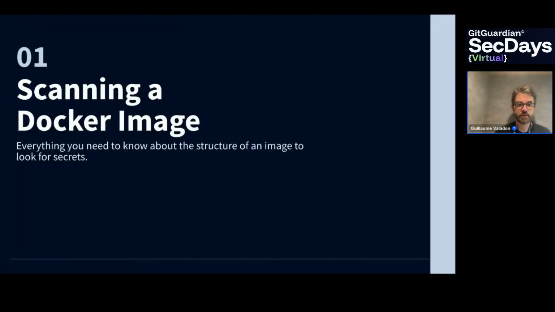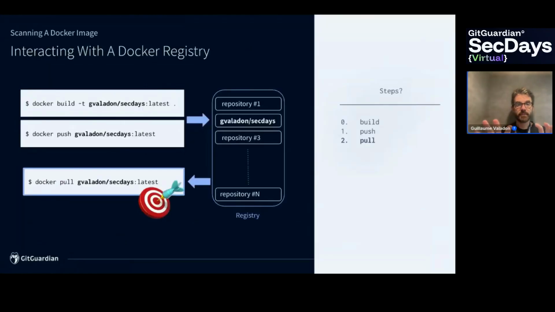So let's have a look at what needs to be done to scan a single Docker image. To interact with the Docker registry, we use the Docker command. You build your image with a Dockerfile, and we'll have a look at that in the next slide. Then you push your image, you upload your image to the registry. This one is my name, gvaladon/secdays, so that will end up in the registry. And when attackers have the credential, they can Docker pull, which is downloading the image, and then start to scan for secrets. That's the big picture of what attackers will do.